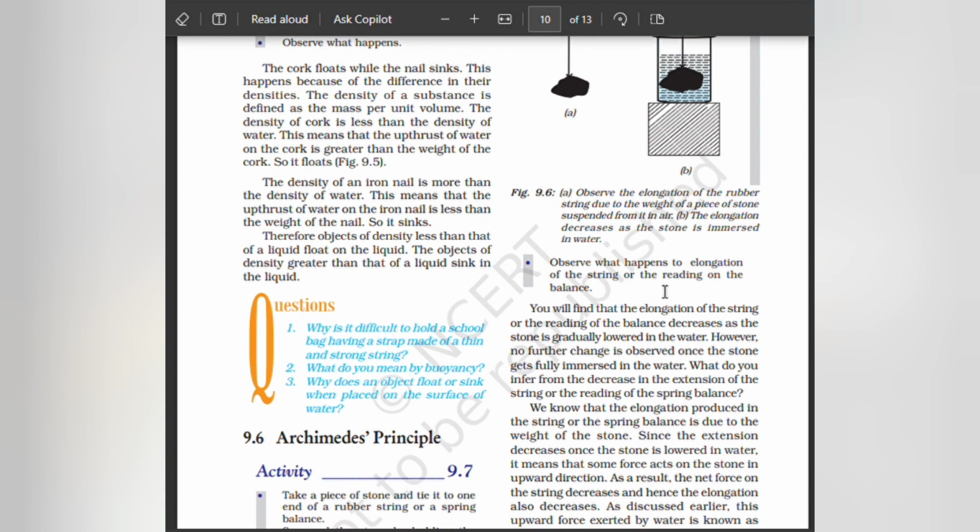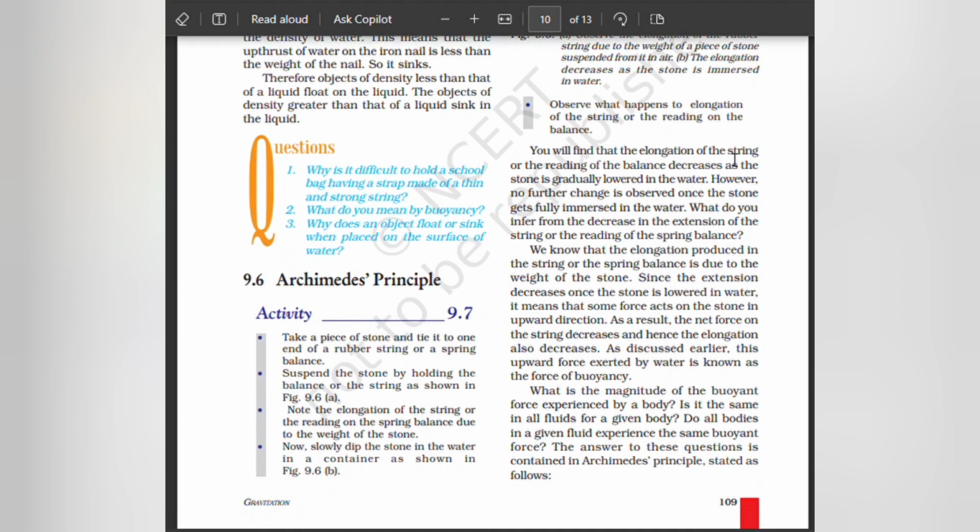Observe what happens to the elongation of the string or the reading of the balance. We will find the elongation of the string or the reading of the balance decreases as the stone is gradually lowered in the water. However, no further change is observed once the stone is fully immersed in the water. What do you infer from the decrease in the extension of the string or the reading of the spring balance? We know that the elongation produced in the string or the spring balance is due to the weight of the stone. Since the extension decreases once the stone is lowered in water, it means that some force acts on the stone in the upward direction. As a result, the net force on the string decreases and hence the elongation also decreases.